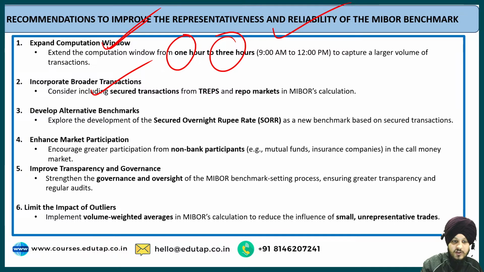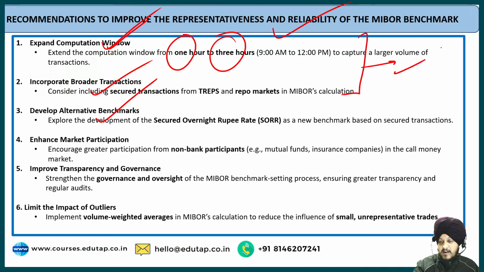Then incorporation of broader transactions. We have talked about that currently MIBOR only accounts for the unsecured transactions, so we should include the secured transactions also as a part of it. Then develop the alternative benchmarks. For example, if we are adding the recommendations as a part of the MIBOR, side by side we should also start developing this SORR in a holistic manner, which will present a better benchmark with respect to the interest rates.